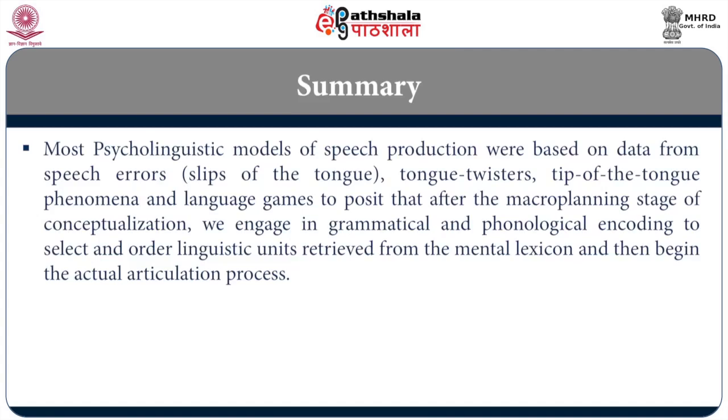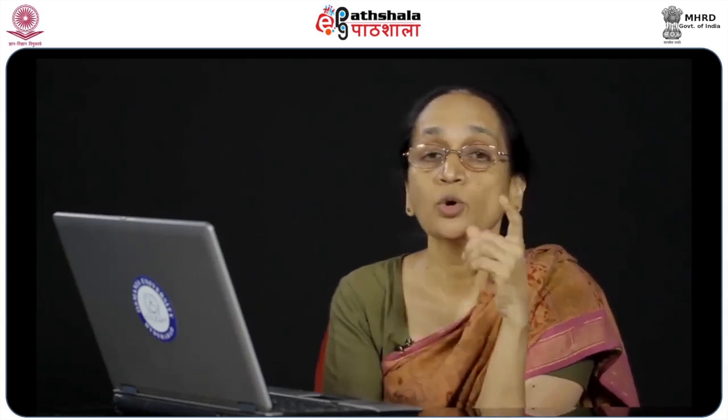The nature of that flow of information from conceptualization to articulation, initially they thought it was unidirectional, top down. We conceptualize, go through grammatical and phonological encoding and we articulate. But later, more computational models of sentence production, and also more cross-linguistic data, reveal that the flow of information is not unidirectional.